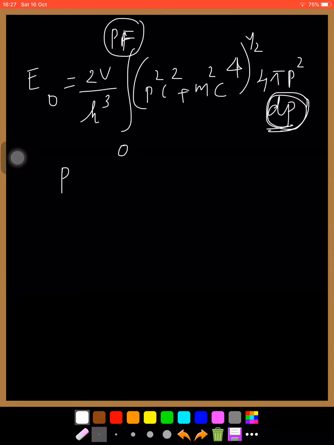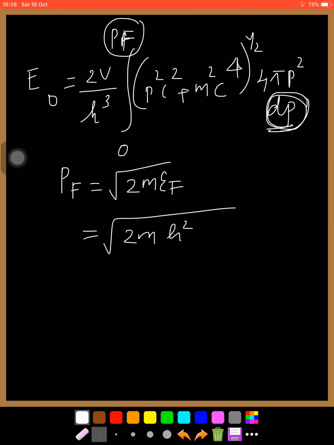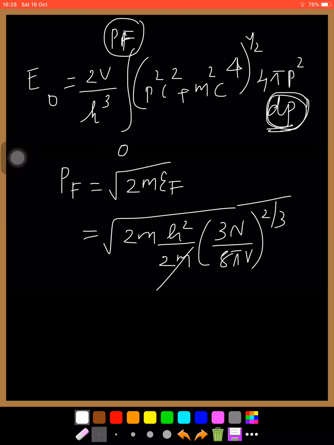And pF and energy are related as p is equal to root of 2mE. That is, pF is root of 2m EF, that is equal to root of 2m into h square by 2m, 3n by 8 pi V raised to 2 by 3.